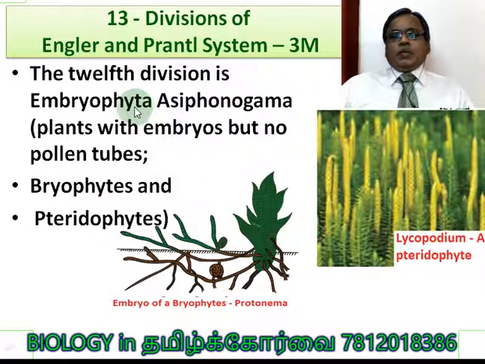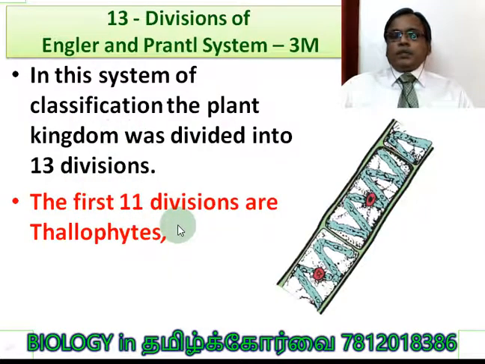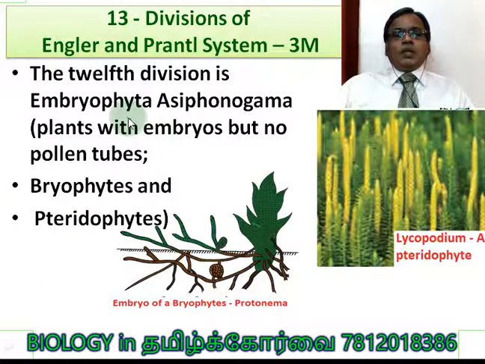The 12th division, so the first 11 divisions are concerned with thallophytes, right? The 12th division is Embryophyta. It means the plants are able to produce an embryo. From the embryo, new plants are growing. Embryophyta Asiphonogama. What are Asiphonogama? A stands for absence. Siphon stands for pollen tubes. Absence of pollen tubes. Then it comes under Asiphonogama.